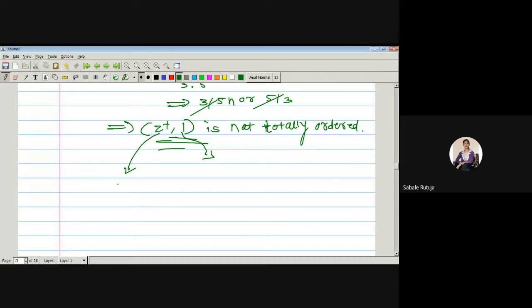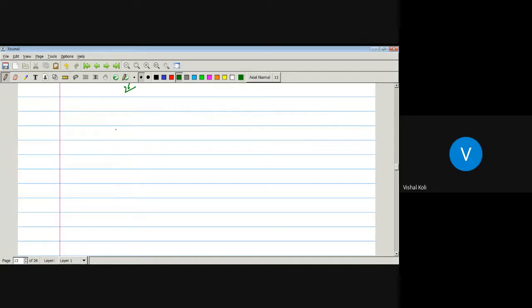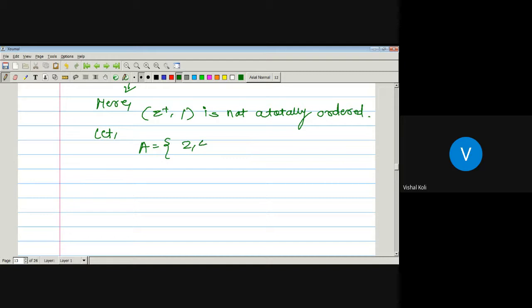No, sir. Okay, then tick. Here Z plus with relation divisibility is not totally ordered. Let us take one set A as 2, 4, 6, 12, 36.